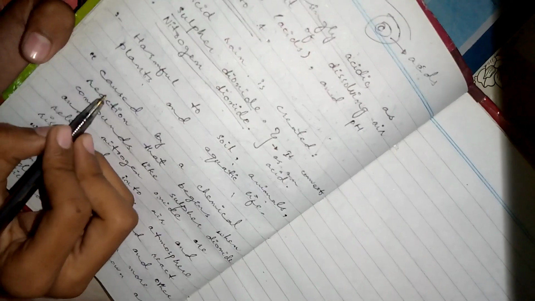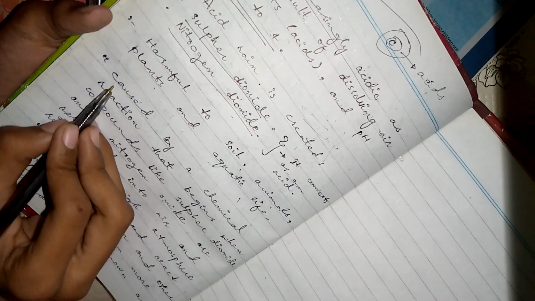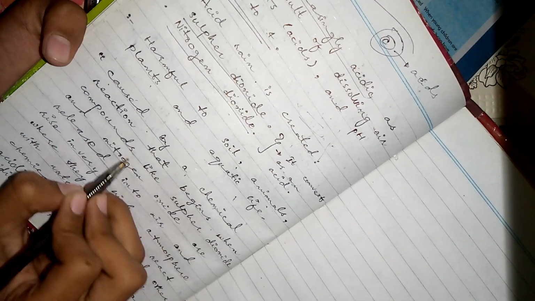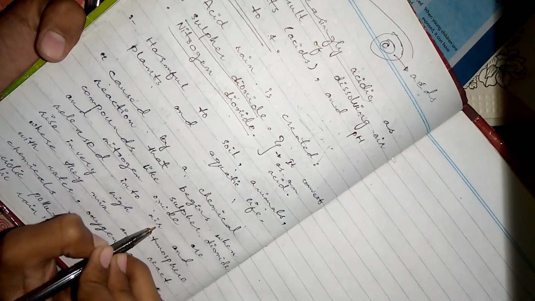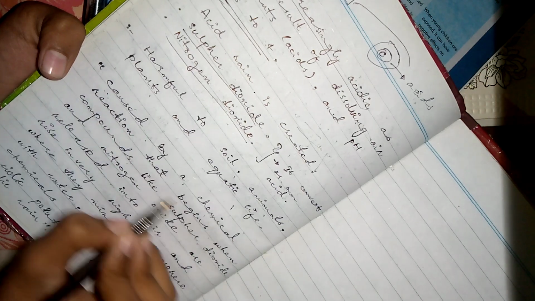After that, a simple definition of acidic rain and its effect: acidic rain is caused by a chemical reaction that begins when compounds like sulfur dioxide and nitrogen oxide are released into the air. Here we said that it is caused by a chemical reaction.